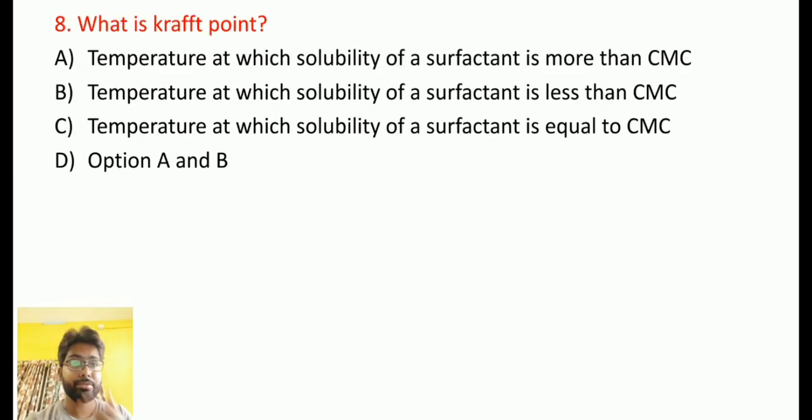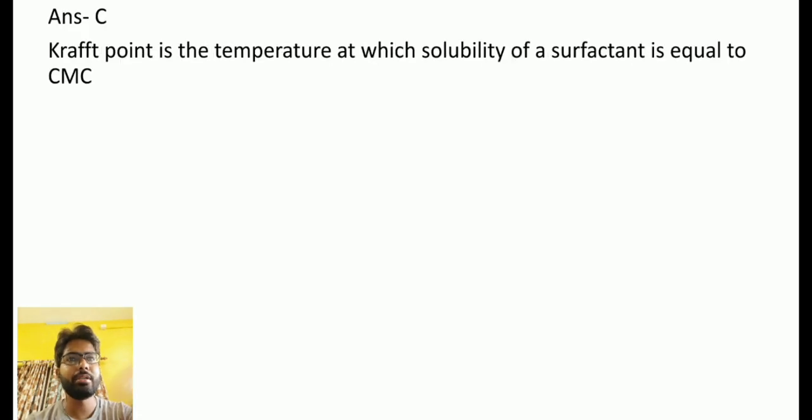Then coming to the next question, what is the Kraft point? The options are: temperature at which solubility of a surfactant is more than CMC, temperature at which solubility of a surfactant is less than CMC, temperature at which solubility of a surfactant is equal to CMC, or A and B. Kraft point means the temperature at which the solubility of a surfactant is equal to CMC. That is why option C will be the right answer.